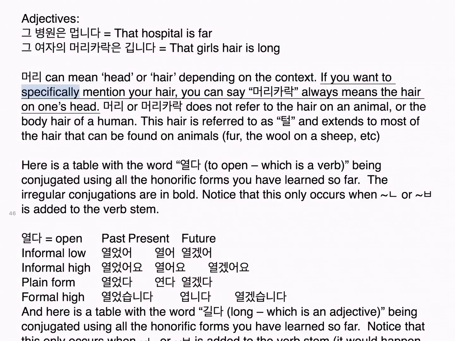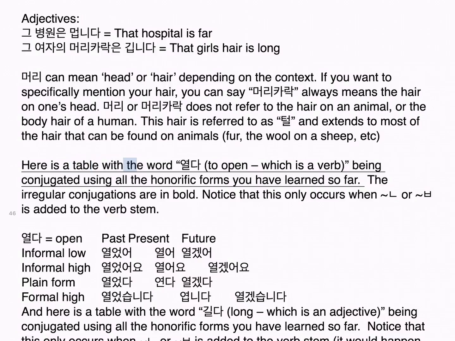If you want to specifically mention your hair, you can say 머리카락, which always means the hair on one's head. 머리, or 머리카락, does not refer to the hair on an animal, or the body hair of a human. This hair is referred to as 털, and extends to most of the hair that can be found on animals, fur, the wool on a sheep, etc.